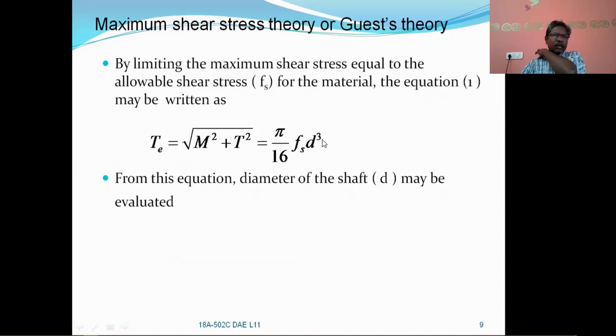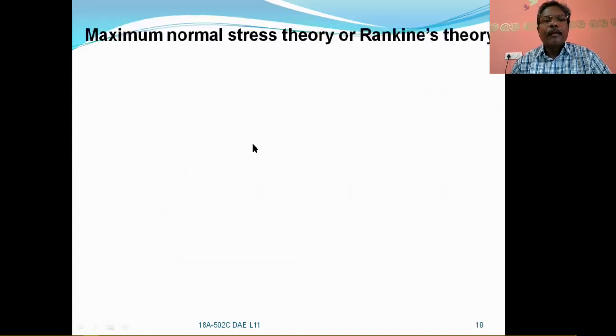This is all about the Guest theory, right? So from this discussion, Te is equal to under root of M square plus T square is equal to pi by 16 Fs d cube. With this equation, you can calculate the value of the shaft diameter. This theory will be applicable for ductile materials. Now next is the maximum normal stress theory, or we can call it Rankine's theory.